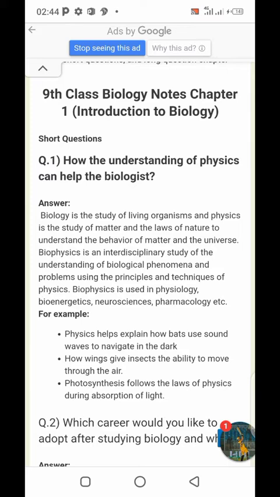simply we can define biophysics. The using of principles and techniques of physics to solve biological problems is called biophysics.